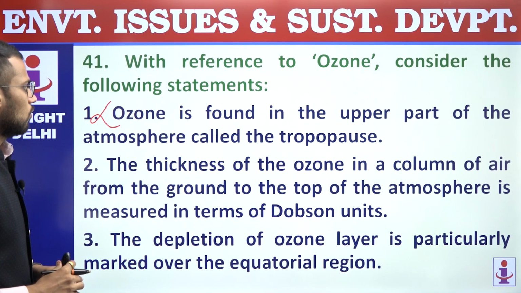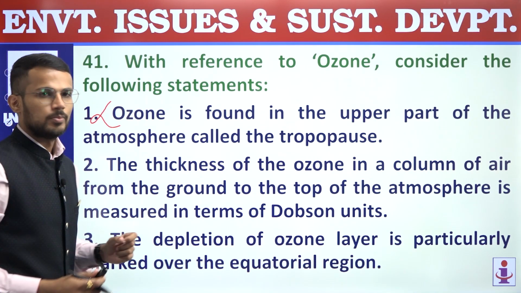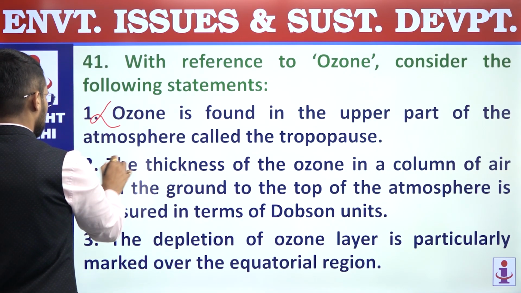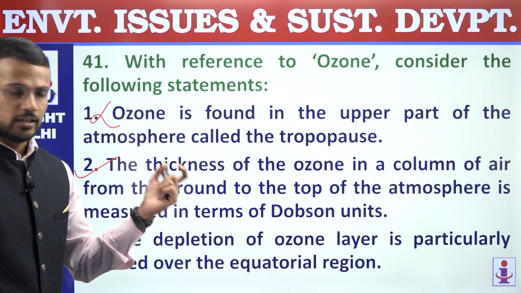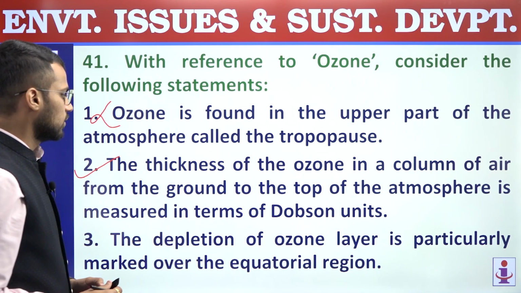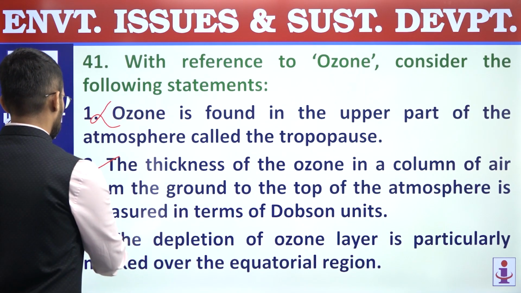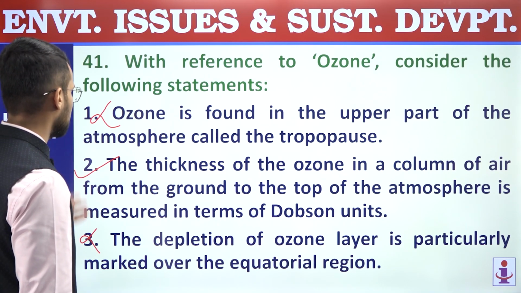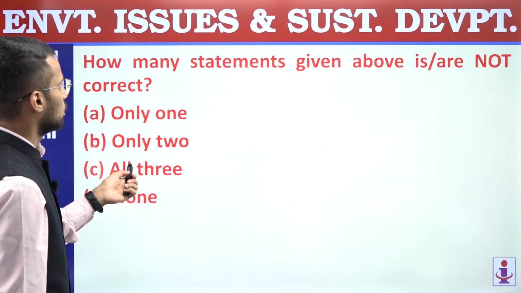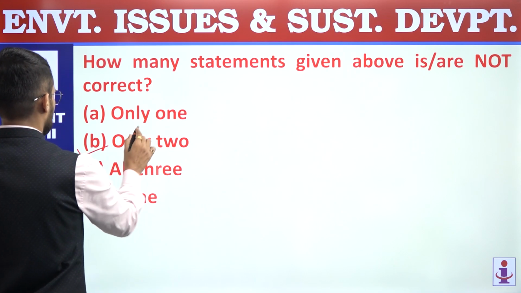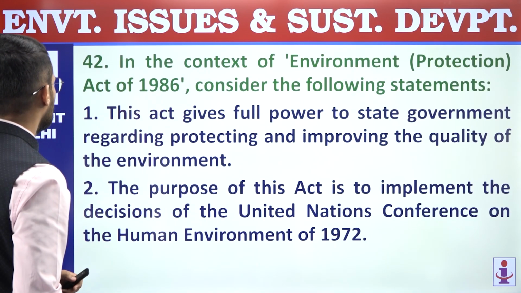Second, the thickness of ozone in a column of air from the ground to the top of the atmosphere is measured in terms of Dobson unit. Now this is also a correct statement. Third, the depletion of ozone layer is particularly marked over the equatorial region. Incorrect. It is marked over the polar region, especially in the Antarctic region. So only second statement is correct, first and third are incorrect. We are supposed to find out how many statements are not correct. So 2 statements are not correct, and that's why answer is B. 41, answer is B.